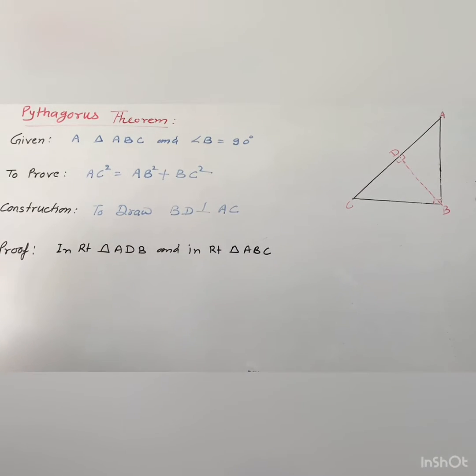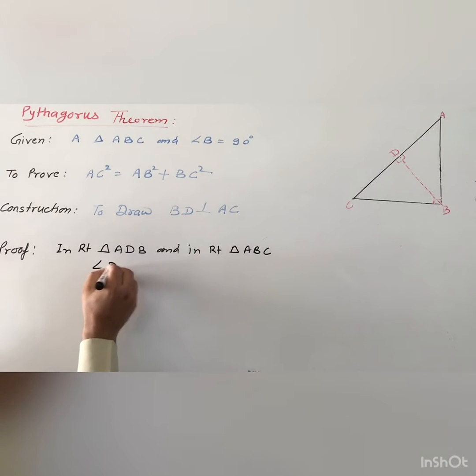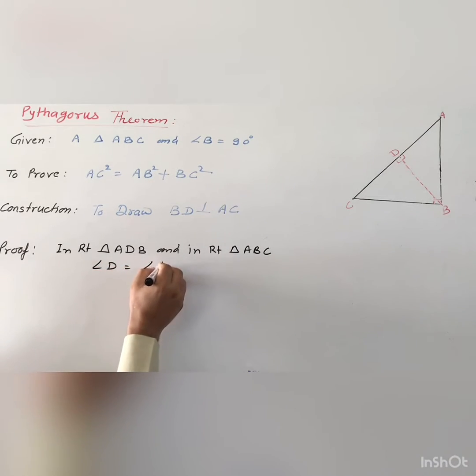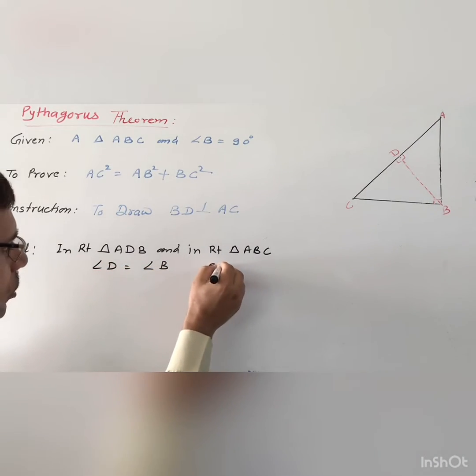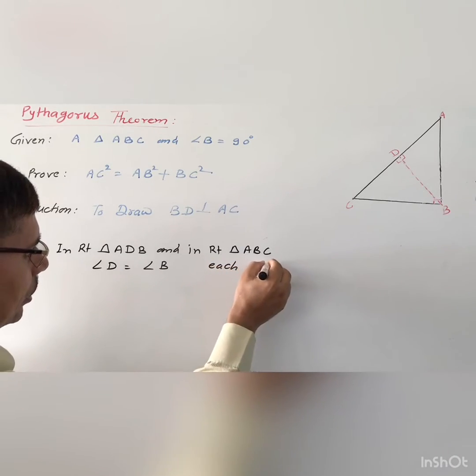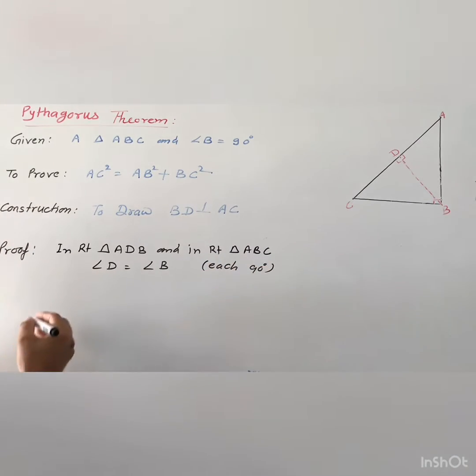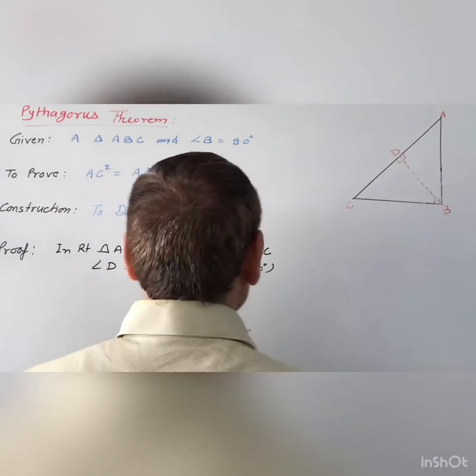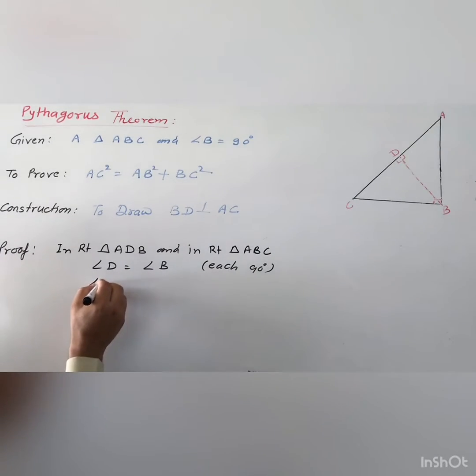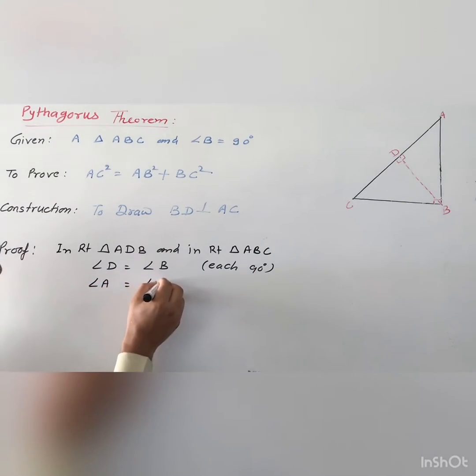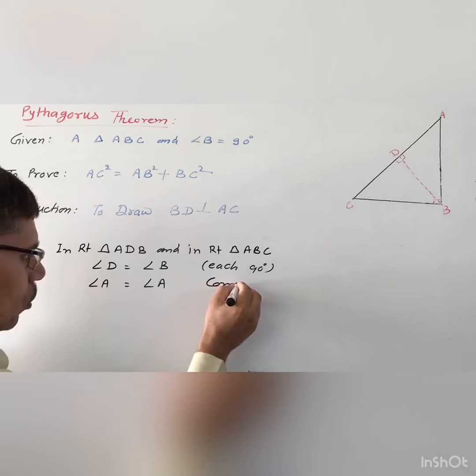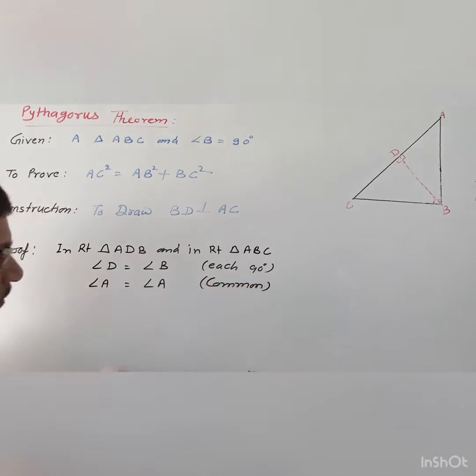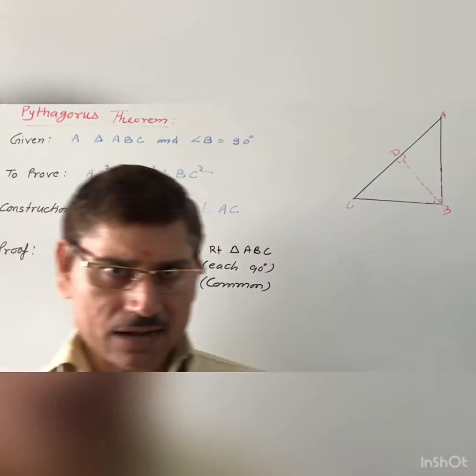We will get here angle B equal to angle B. Why? Each is 90 degrees. After that, angle A is common in both triangles. So you will write here angle A equal to angle A. This is common. Okay dear? This is the common.